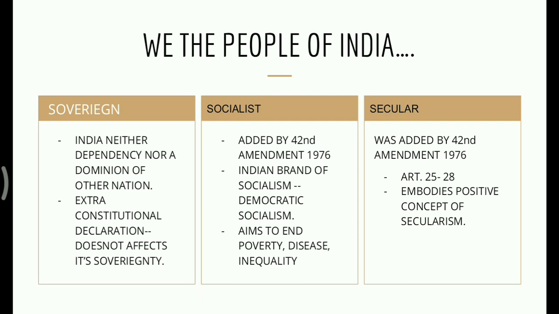The second is socialist. Socialist was added by the 42nd Constitutional Amendment, 1976, and it is the Indian brand of socialism, that is, democratic socialism, and aims to end poverty, disease, and inequality.